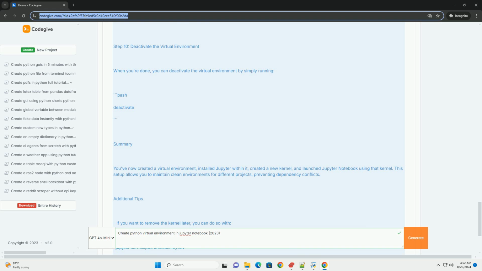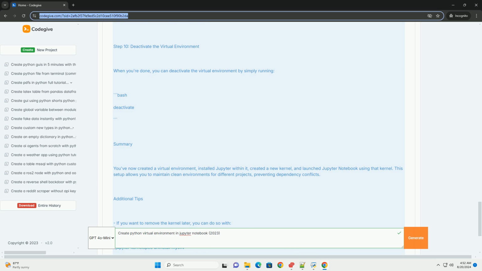Step 6. Start your Jupyter Notebook. Now you can start Jupyter Notebook. Bash: jupyter notebook. Step 7. Select the virtual environment kernel. Open a new notebook. Go to the Kernel menu. Choose Change Kernel. Select Python (myenv) from the list.